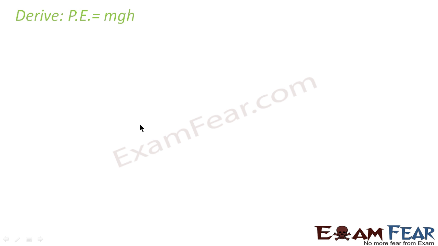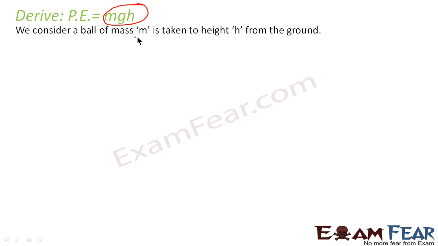Now let us go ahead and try to derive the expression for potential energy. I already told that potential energy is equal to m into g into h. But from where did we get this expression? Let us suppose that we have a ball of mass m which is taken to height h above the ground. This is the ground, and this is a table or something. So the ball is lying at a height h from the ground.